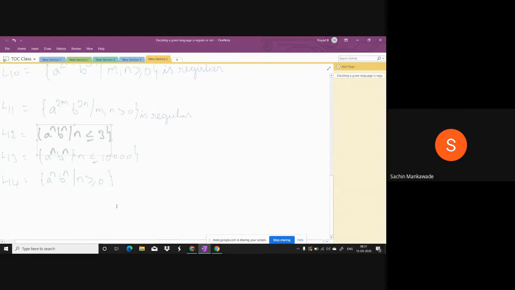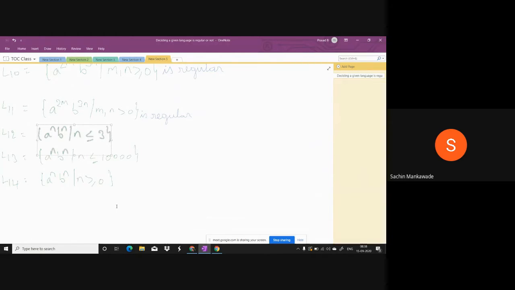It means you accept AB, A square B square, A cube B cube, but don't accept A cube B power 4, don't accept A cube B square. Every time you accept a string, you have to check whether the A's and B's are equal or not. So can you construct it or not? If you can construct it, it will be regular. Otherwise, it is not regular.